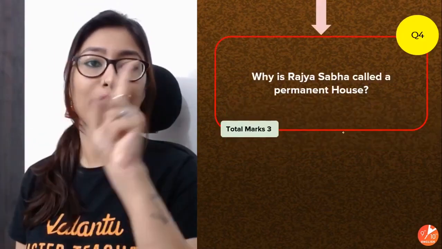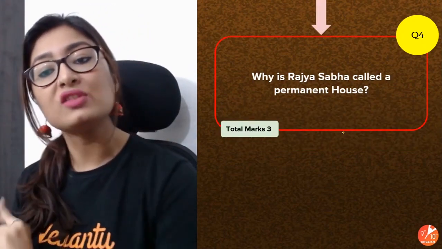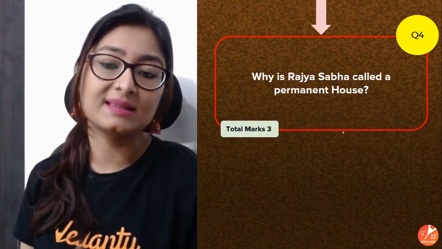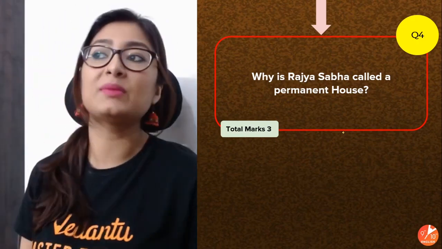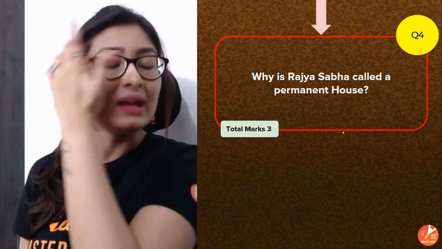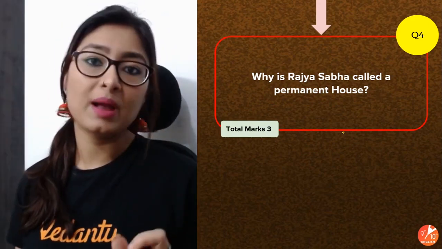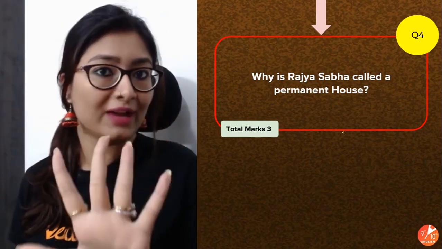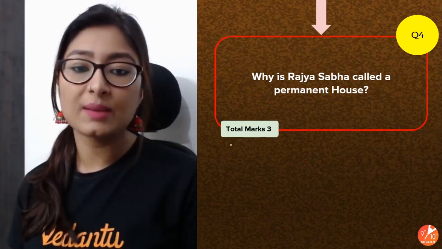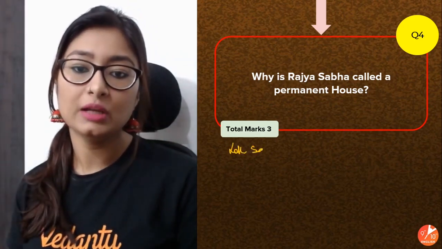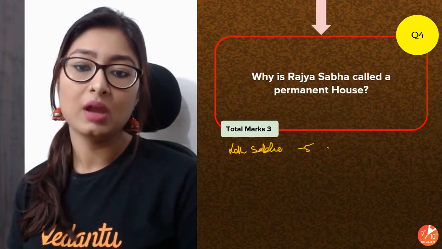So here is your first question. Why is Rajya Sabha called a permanent house? What do you mean by permanent? Permanent is something that cannot go anywhere, right? So what happens with Lok Sabha? Let's quickly look at the difference. Lok Sabha, bacha, after it finishes its term of 5 years, gets dissolved, right? So Lok Sabha has a term of 5 years.